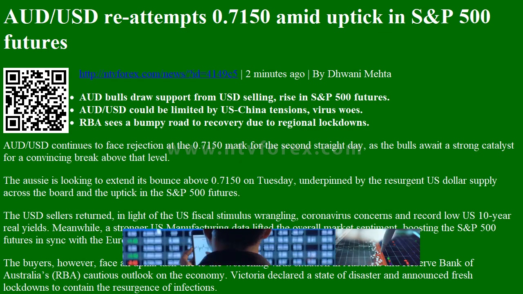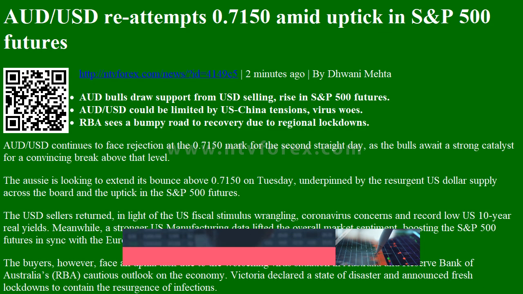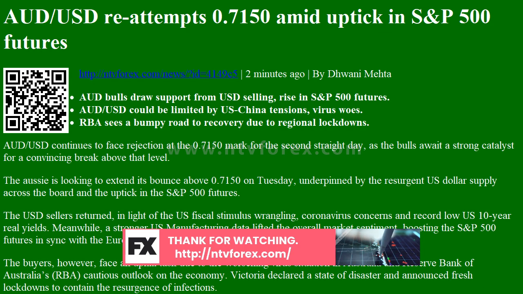AUD/USD continues to face rejection at the 0.7150 mark for the second straight day, as the bulls await a strong catalyst for a convincing break above that level. The Aussie is looking to extend its bounce above 0.7150 on Tuesday, underpinned by the resurgent US dollar supply across the board and the uptick in the S&P 500 futures.